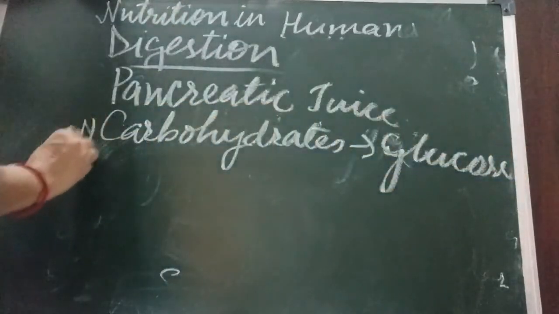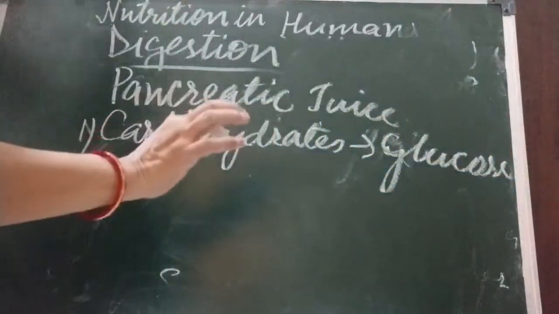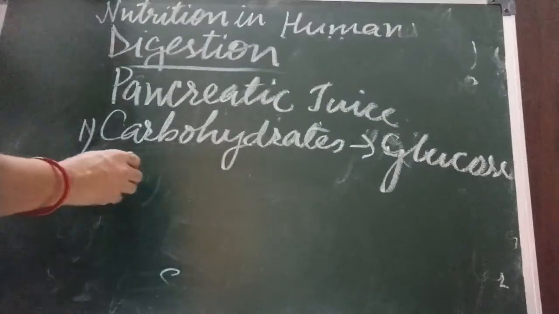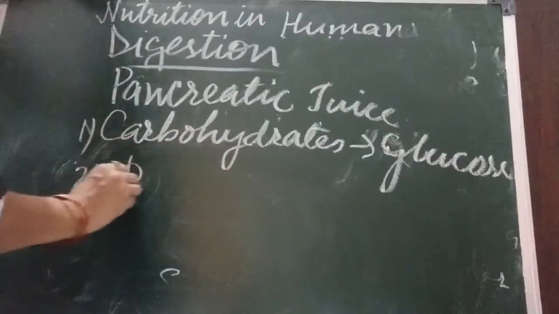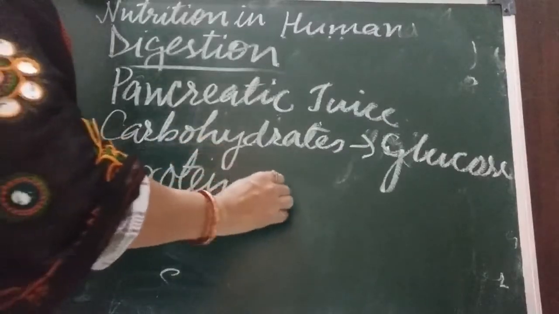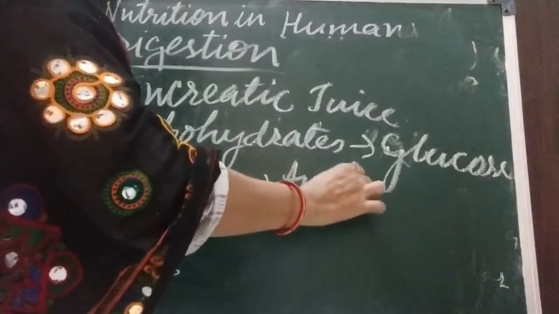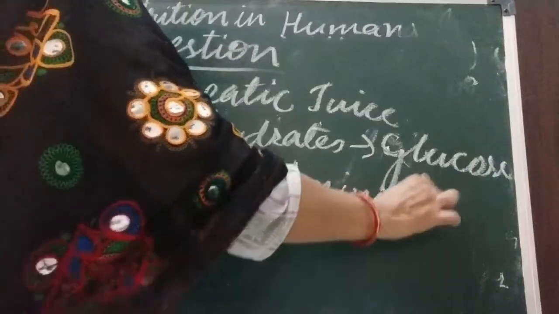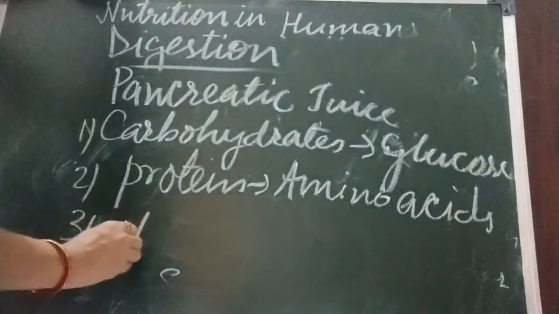Now second, protein. Partial digestion took place in the stomach, complete digestion is taking place here, and this protein converts into amino acids. Amino acids. Okay.